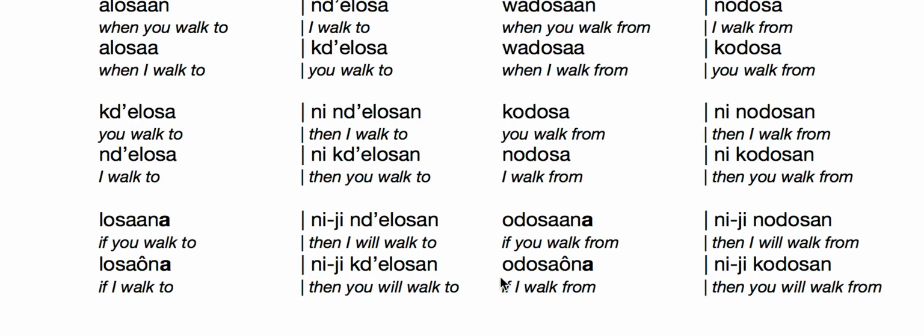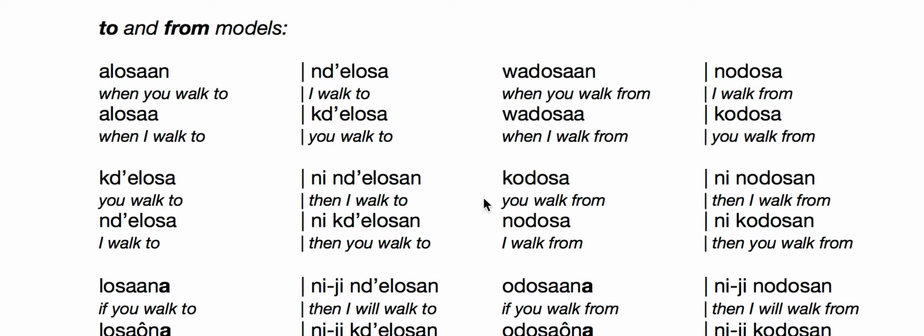One thing we didn't learn in class is I could also say if I walk to, and it's not losa'ana. They sound almost the same. It's a little different. It's losa'ona, losa'ona. If I walk to, losa'ona, odosa'ona, if I walk from, as opposed to odosa'ana, if you walk from. Again, with the subjunctive partial event, nidzi kudosan, then you will walk to, or nidzi kodosan, you will walk from. And that covers the material.